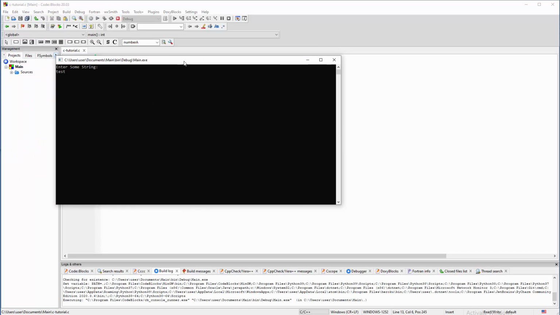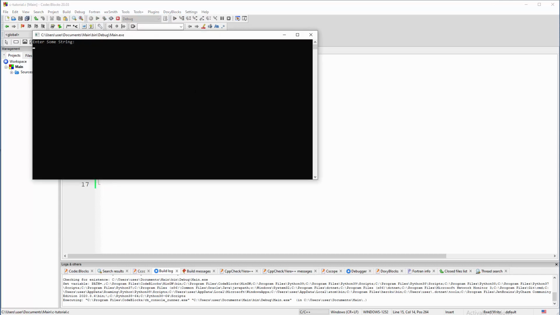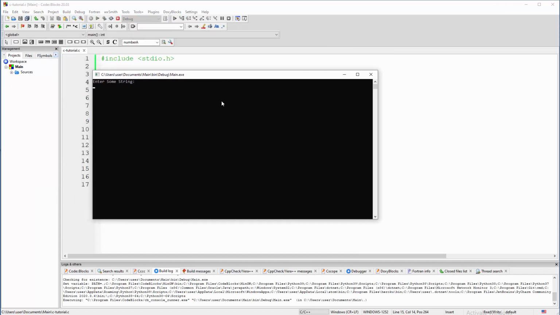So let's say test, and the result will be 3, but we are counting from 0. So basically this is 4. You can remember that mentally, or you can have some kind of hack, like here you can say x+1, and then the final thing at the end of the operation will be the final number of elements. So if you say test, then we will end up with 4.